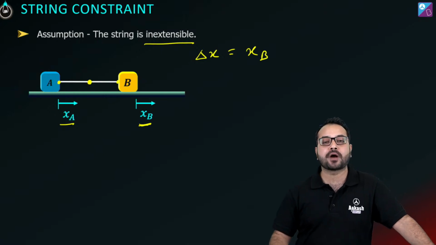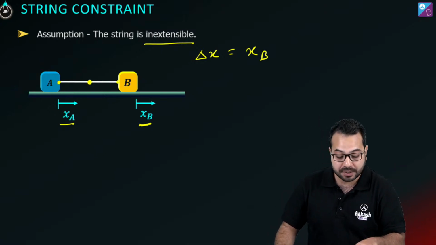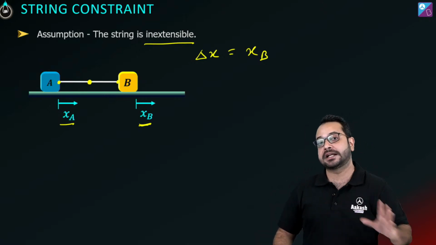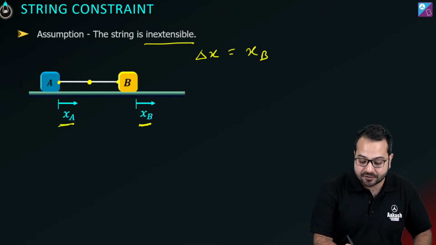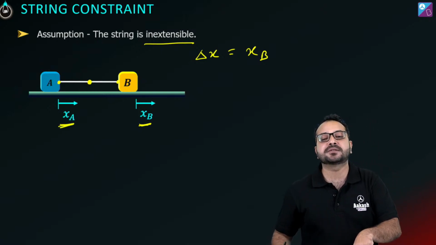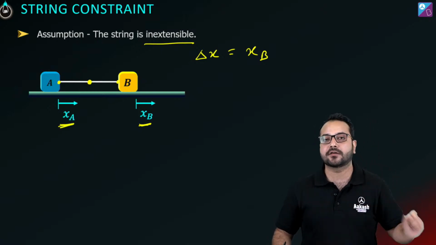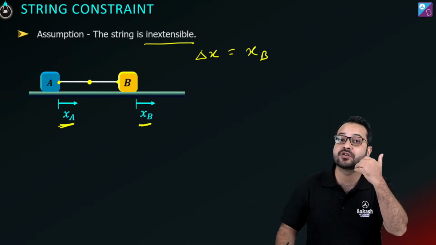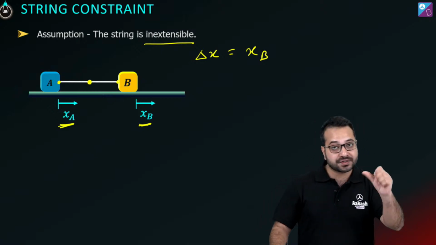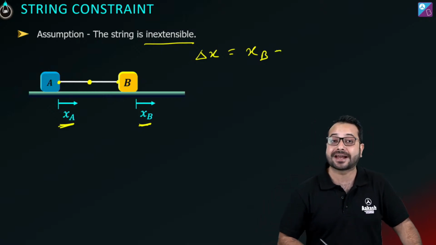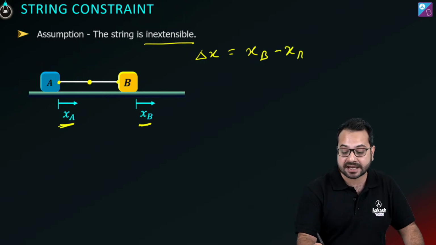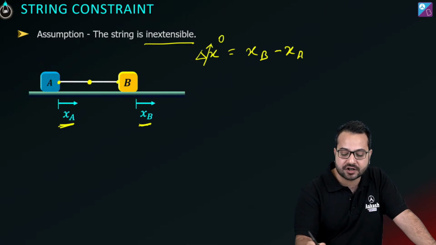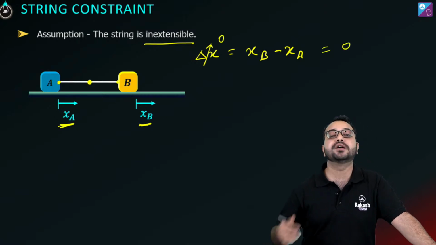So xb will try to increase the length of the string, because you can see that xb is a displacement which is away from the center of the string. Now what is xa trying to do? xa is a displacement which is towards the center of the string, which means it is trying to decrease the length of the string. So what is the change in the length of the string because of xa? It is minus xa. And what we know is that the length of the string cannot change, so this should be equal to 0.